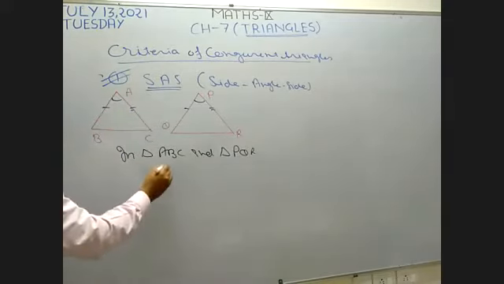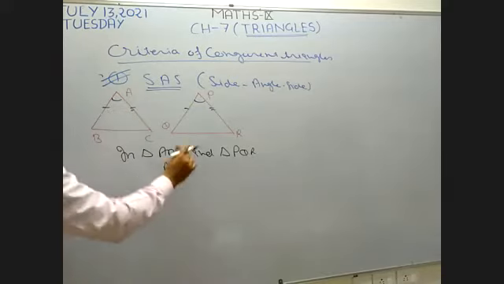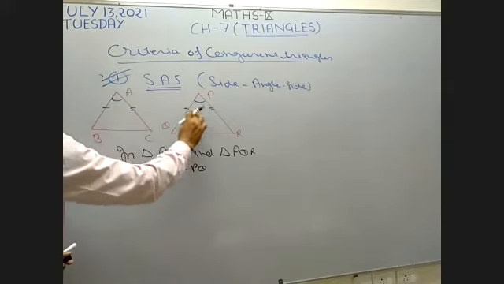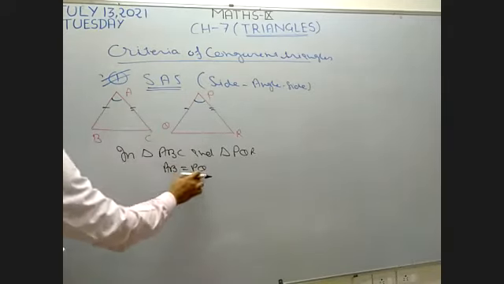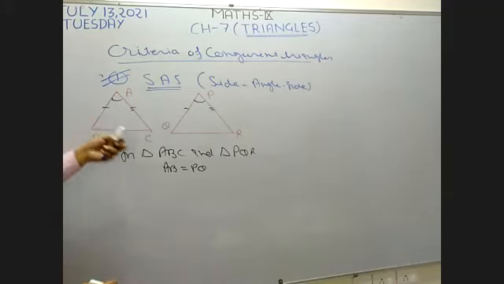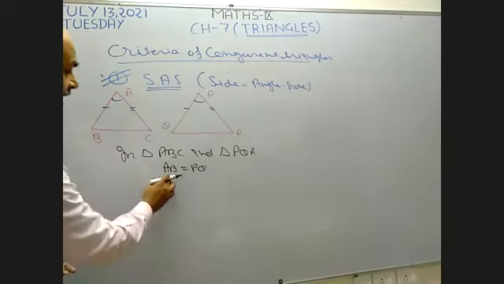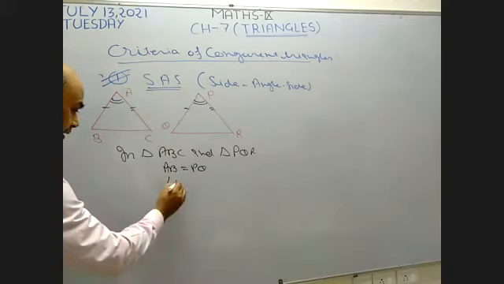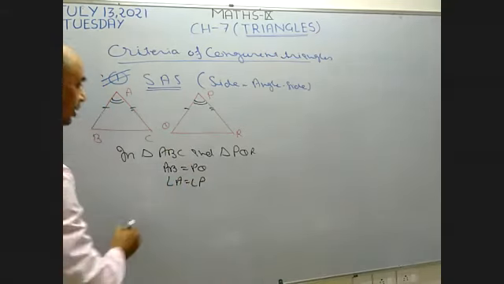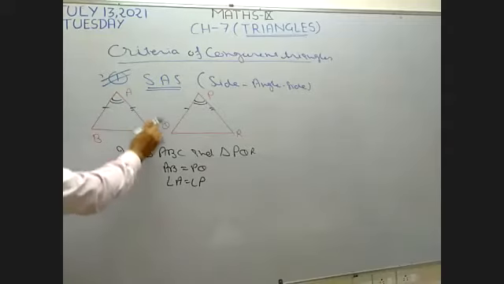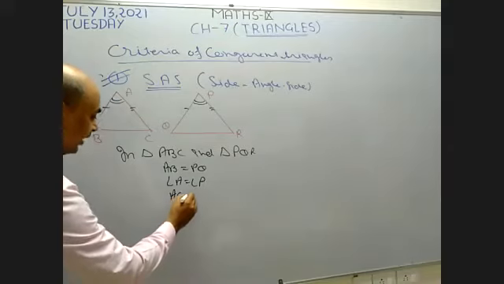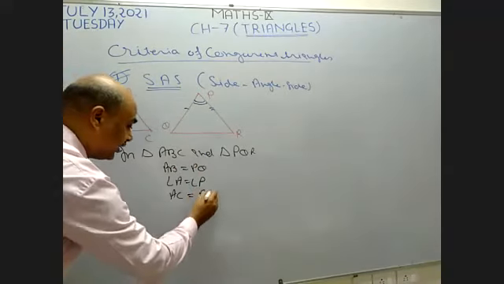It means AB of this is equal to PQ. This is the first side of the first triangle and this is the first side of the other triangle. So first side of the first triangle is equal to the corresponding side. This is the left side of this triangle, and this is also the left side of the other triangle. It means left sides of both triangles are equal. So AB equals PQ. And angle A is equal to angle P. And the second side of this triangle, the right side, and it is also the right side. So right side of the first triangle, AC, is equal to the right side of the other triangle, PR.